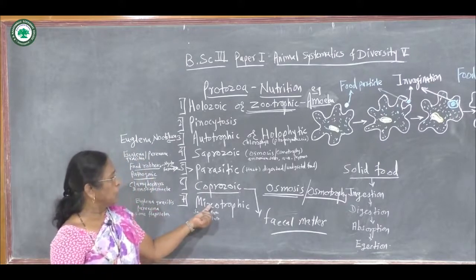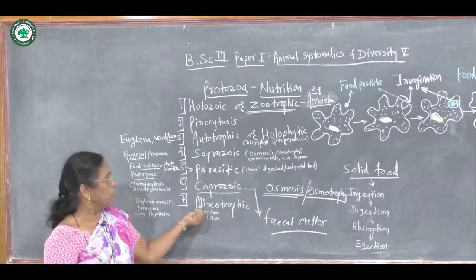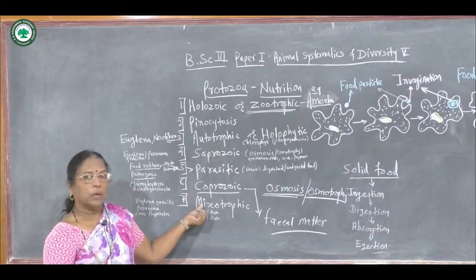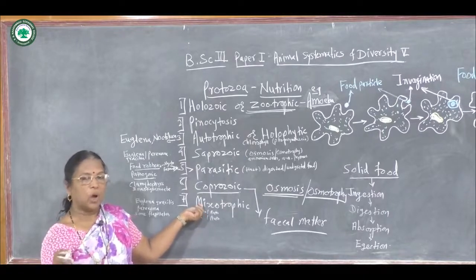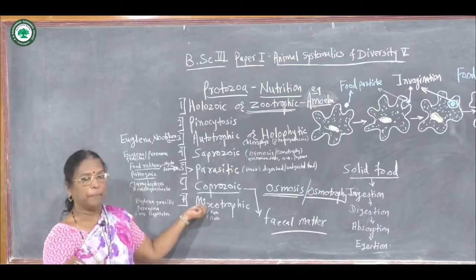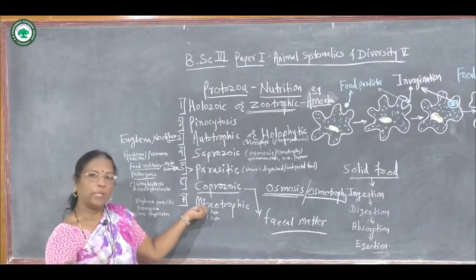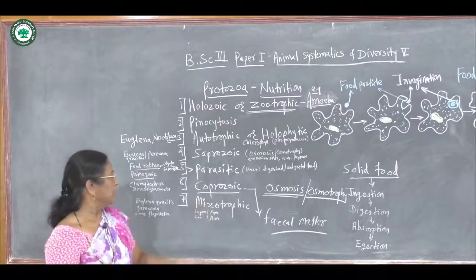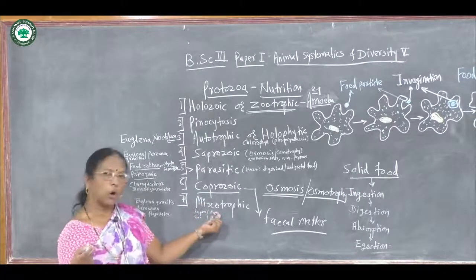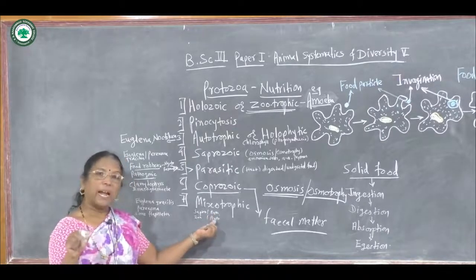Then the last one is the mixotrophic type of nutrition. Mixotrophic means that during unfavorable conditions or when the climate changes, some protozoans feed upon more than one type of nutrition, that is, they obtain at a time different types of nutrition, such as saprozoic and autotrophic at a time, or zootrophic and autotrophic at a time.